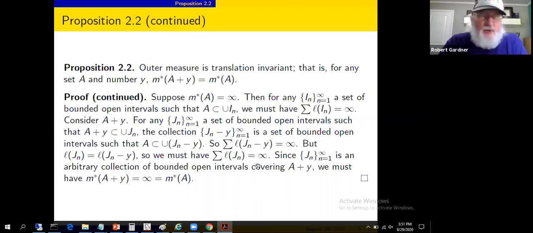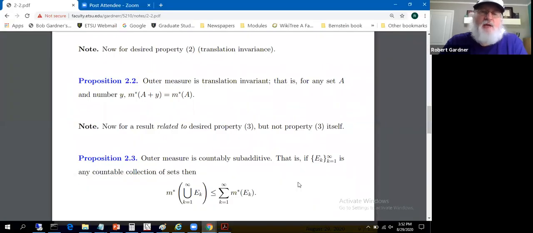Cover it with any collection of open intervals, the sums of the lengths must be infinite. So A plus Y must have outer measure infinity, which was the hypothesized outer measure of A. So the outer measure of A plus Y equals the outer measure of A, taking care of infinite outer measure in a separate case. So that was all possible situations here. And we see that outer measure is translation invariant. The outer measure of set A equals the outer measure of set A plus Y, where Y is any real number and A is any subset of the reals.